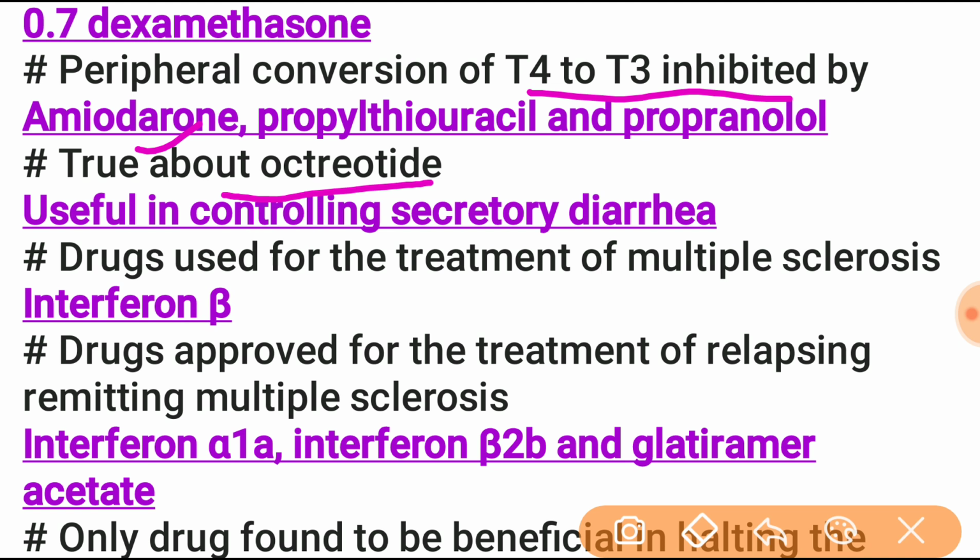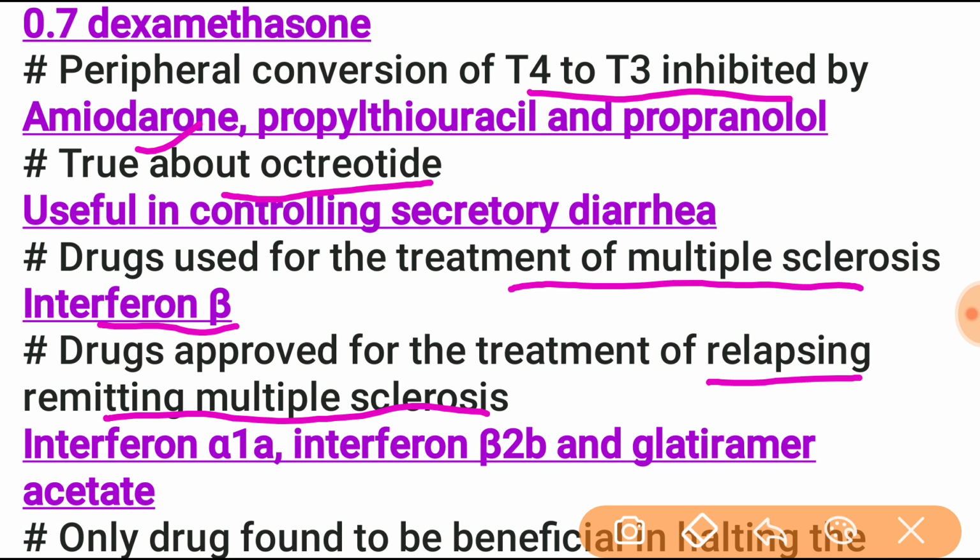Next is the drug used for treatment of multiple sclerosis, which is interferon beta. In relapsing remitting multiple sclerosis, the treatment will be interferon beta 1A, interferon beta 1B, and glatiramer acetate.